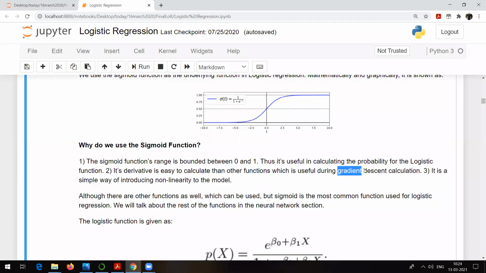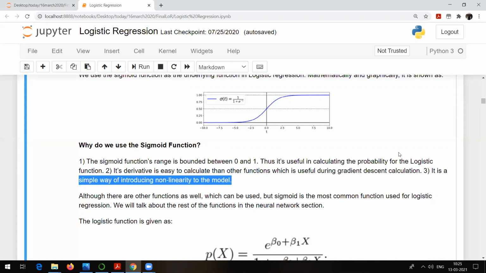Now, what is gradient descent? We are already aware of derivatives. A derivative always gives us minima. We have already seen that in the case of linear regression. Whenever you want to decrease the residual or find the minimum of the residual, we are going to find the derivative. And the derivative of e raised to power t is e raised to power t only. That means finding the derivative is also easy in the case of the sigmoid function. And the third reason why a sigmoid function is used for logistic regression is that it's a simple way of introducing non-linearity to the model. So the sigmoid function introduces non-linearity.